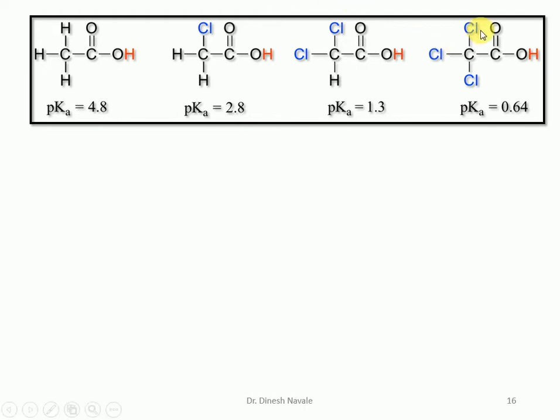But in trichloroacetic acid, 3 chlorine atoms are there. So the minus I effect of 3 chlorine atoms will be more than that of 2 chlorine atoms and 1 chlorine atom. So that's why, due to the more minus I effect of the 3 chlorine atoms, trichloroacetic acid will be more acidic than dichloroacetic acid, monochloroacetic acid and acetic acid. And the pKa value is also represented in the example.